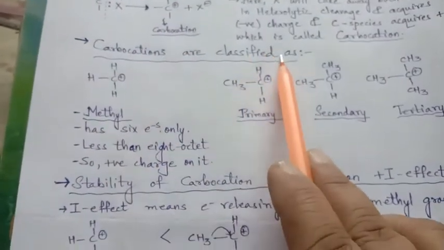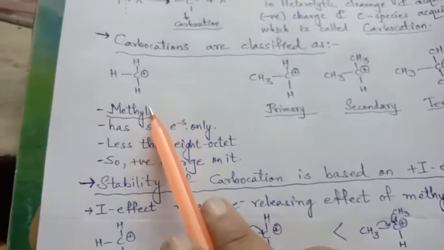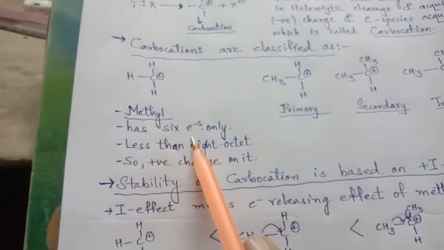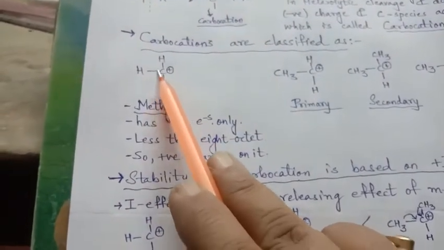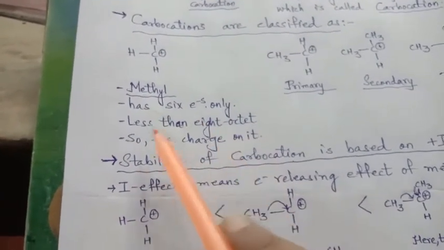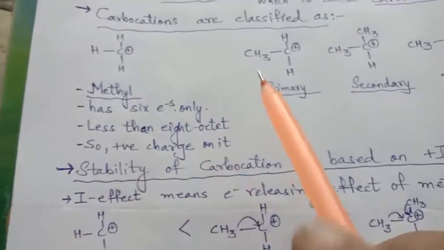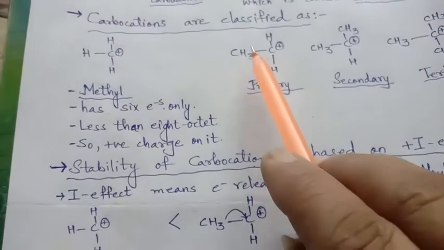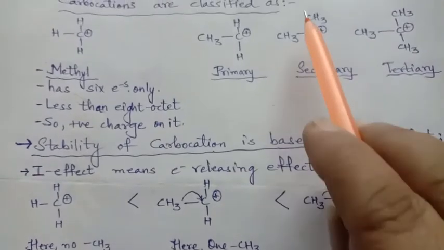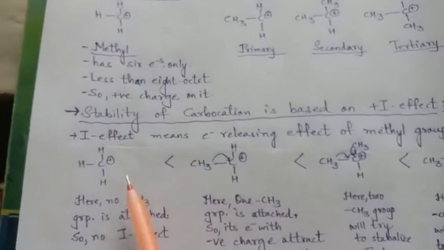Carbocations are also classified like free radicals. They are considered here as a methyl carbocation, right? They have only 6 electrons, 1, 2, 3, 4, 5, 6, less than the octet of 8, and so acquire a positive charge. Primary carbocation has 1 methyl group attached, secondary has 2 attachments, and tertiary shows 1, 2 and 3 attachments.